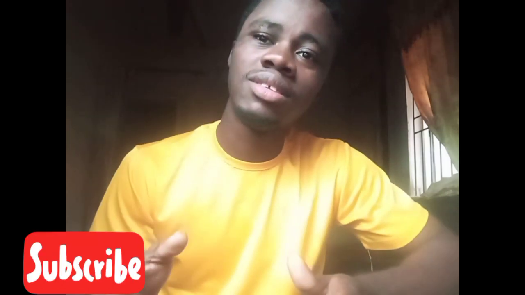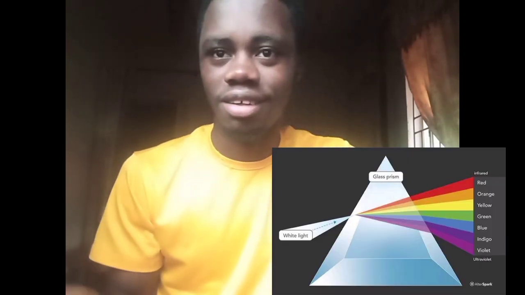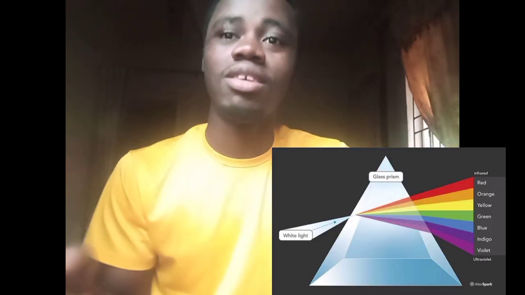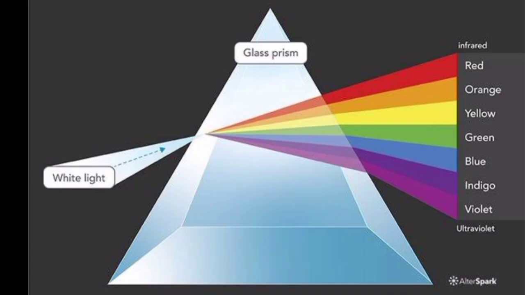So let's understand how light is being reflected and absorbed. We know that the sun is actually a white light. It's not yellow as we see in some pictures. The sun is actually white, and white light contains all the colors, like all the seven colors of the rainbow: red, orange, yellow, green, blue, indigo, and violet. So the sun contains all the colors.